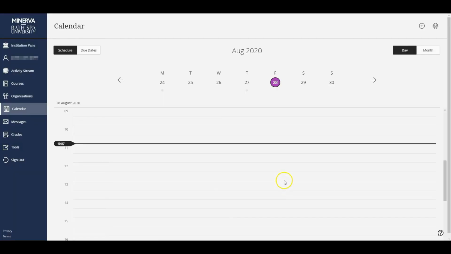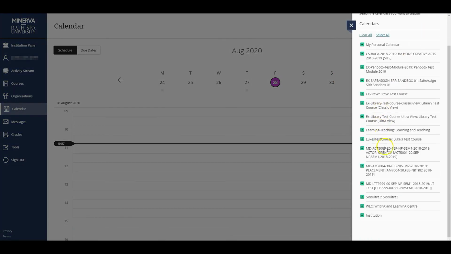Next, you'll find your calendar. From here, if you go into settings, you can see all the different calendars that are feeding into your one. These are all your different modules and your organisations, plus Bath Spa as a whole.